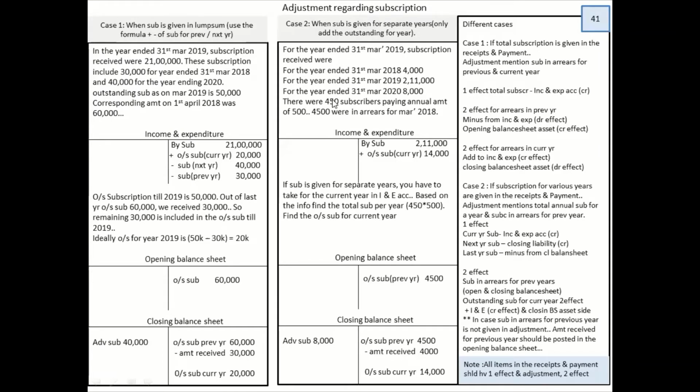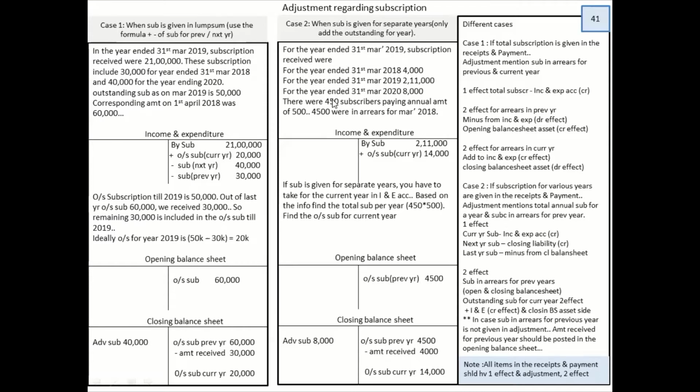Talking about subscription, subscriptions are usually given on the receipt side in two different ways. One way is called lump sum amount. They will straight away tell you that subscription received is 21 lakhs, or in a segregated way, that means separate for year after year.